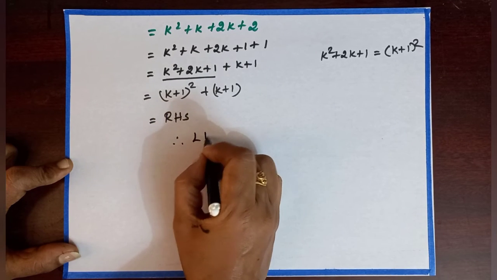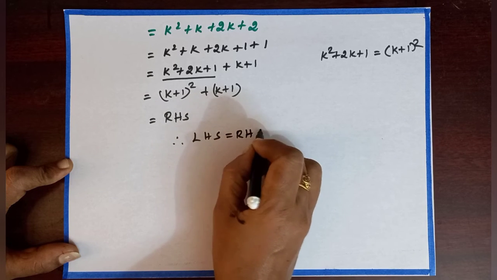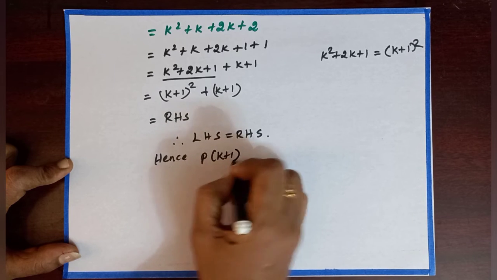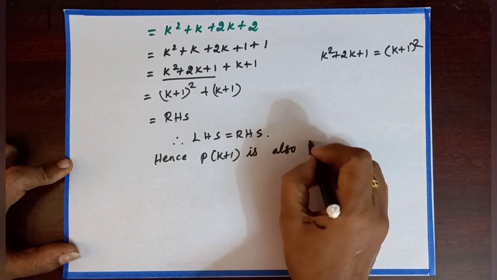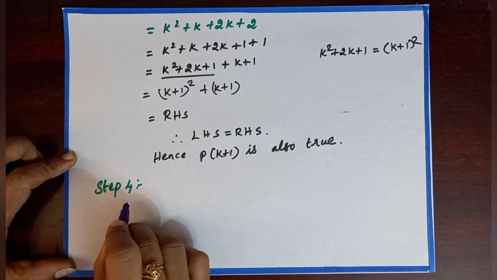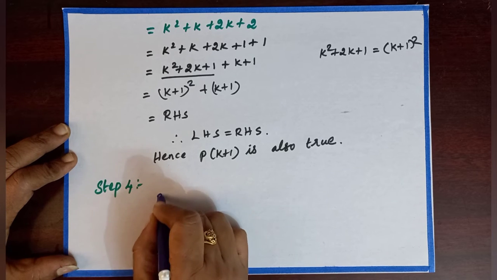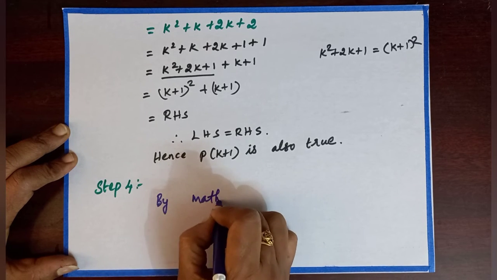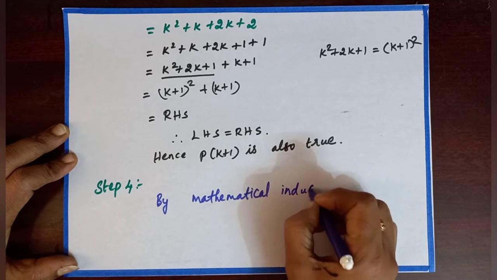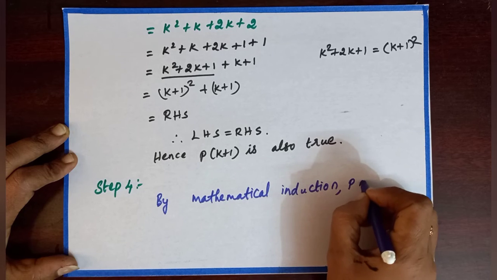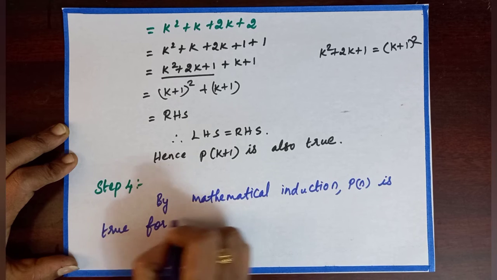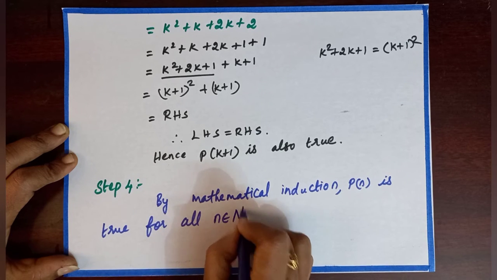Therefore, LHS equal to RHS. Hence, P of k plus 1 is also true. Step 4. By mathematical induction, P of n is true for all n belongs to N.